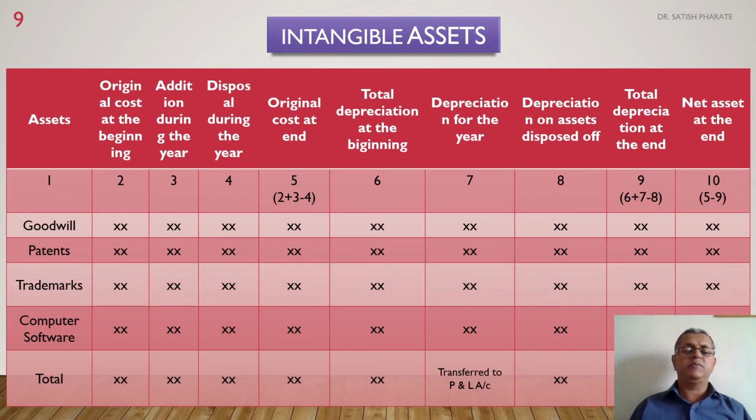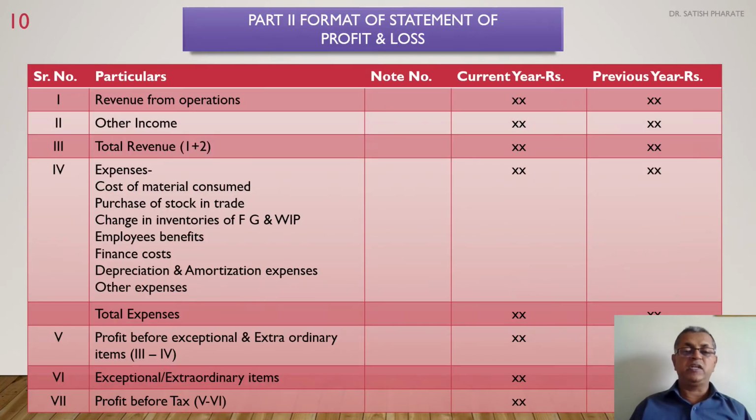Similarly, for intangible assets, we are also supposed to prepare the table. In this table also, information of column number 7 is reflected to the profit and loss account as amortization cost, and the amount in column number 10 will be transferred to the balance sheet as intangible assets, which are eligible for amortization cost. In this way, tangible and intangible assets information can be generated.